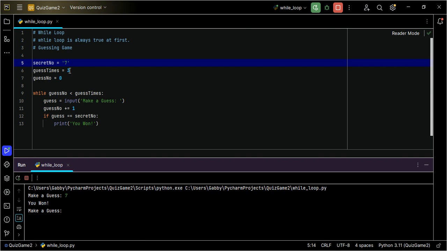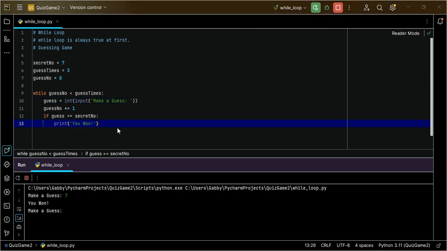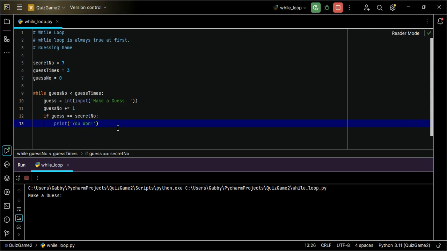But now I want it to not be a string, but as an integer. So I can also say int, that is type conversion. Then mind you, the number of open brackets must be equal to the number of closed brackets. Now that I include a bracket here, I must close it as well at the end. That is, this instruction covers everything inside its bracket. That's it. So if I run it, it must work as well. I say 7.